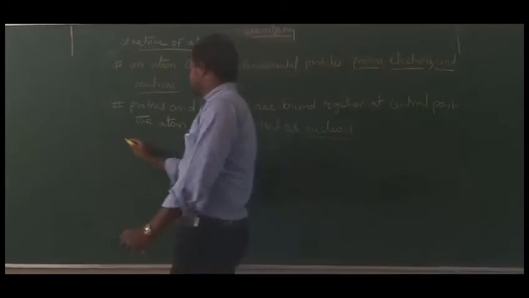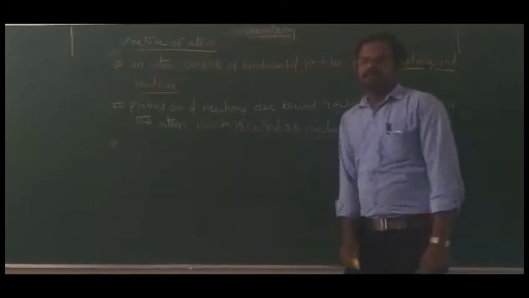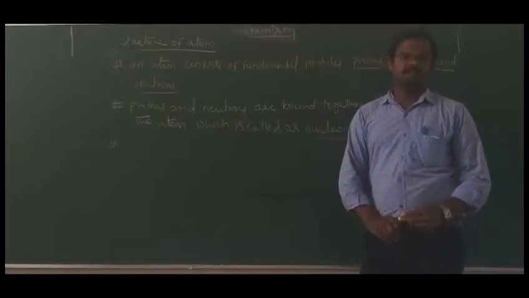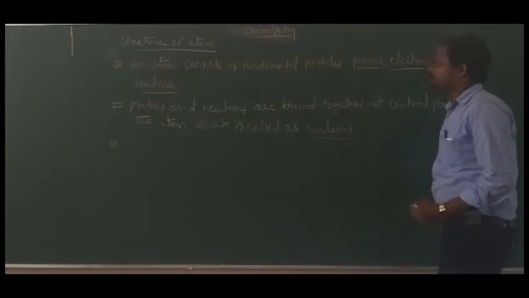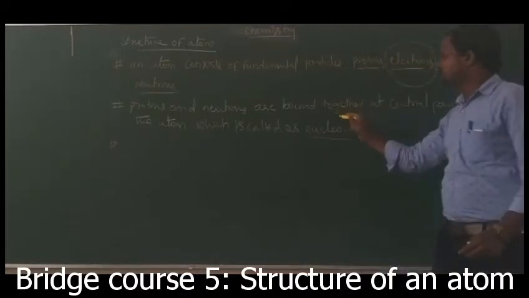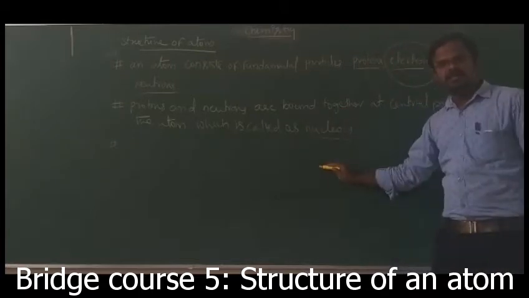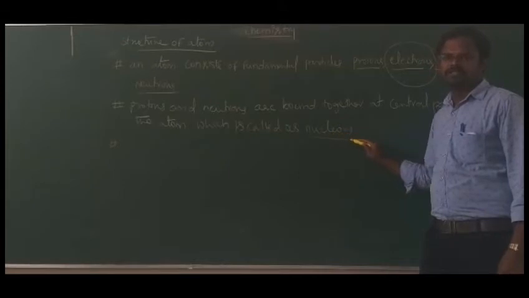So another point is the electron. Where is this electron present? Electrons revolve around this nucleus. Nucleus means protons plus neutrons, which are present at the central part.